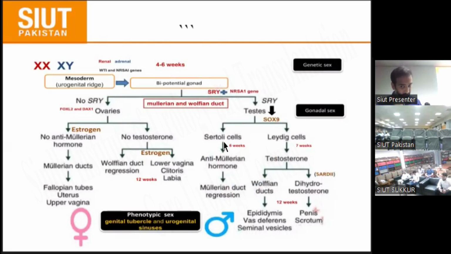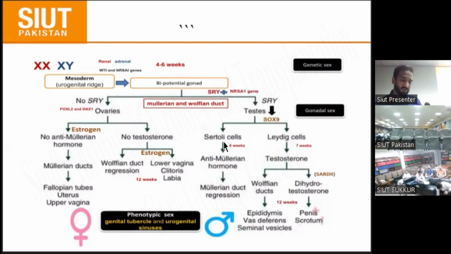Testosterone is secreted by the Leydig cell and acts on the internal genitalia with the help of the Wolffian duct, which forms the epididymis, vas deferens, and seminal vesicle. Testosterone does not act directly on the external genitalia, but its more potent form, dihydrotestosterone, does. It is converted from testosterone by 5-alpha reductase and forms the external genitalia: the penis and scrotum.